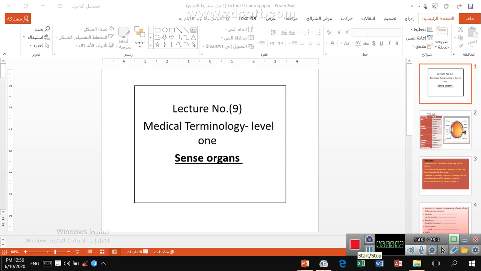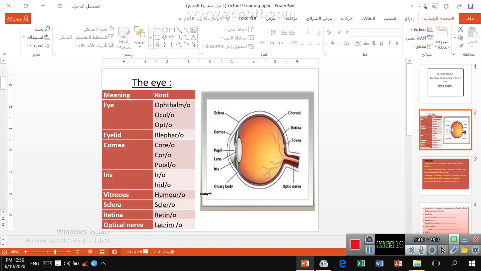In the name of Allah, the most gracious, the most merciful, to start lecture number 9, medical terminology level 1. We are going to discuss today the title of the lecture, sense organs. We are going to start with the first organ. We discuss here 3 organs.